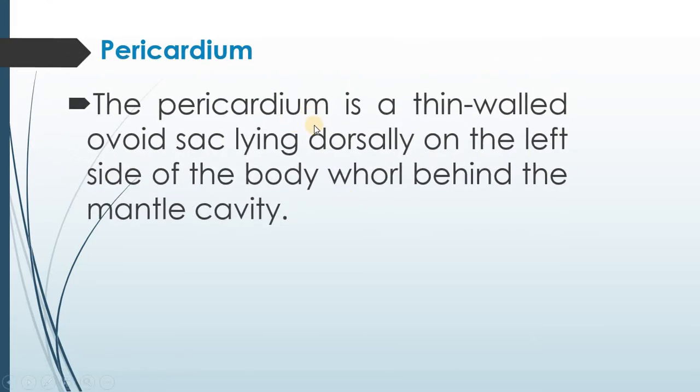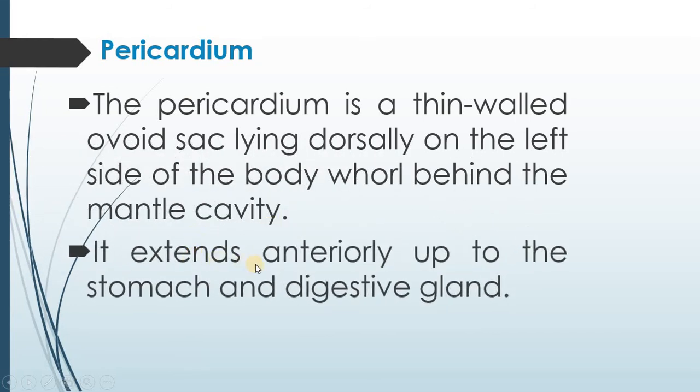Pericardium. The pericardium is a thin-walled ovoid sac lying dorsally on the left side of the body wall behind the mantle cavity. It extends anteriorly up to the stomach and digestive gland. The pericardium is a fairly deep cavity which communicates with that of the posterior renal chamber through a renopericardial aperture. It corresponds to the coelom of the annelids and vertebrates. It encloses the two chambers of the heart, the main aortic arches and the aortic ampulla.